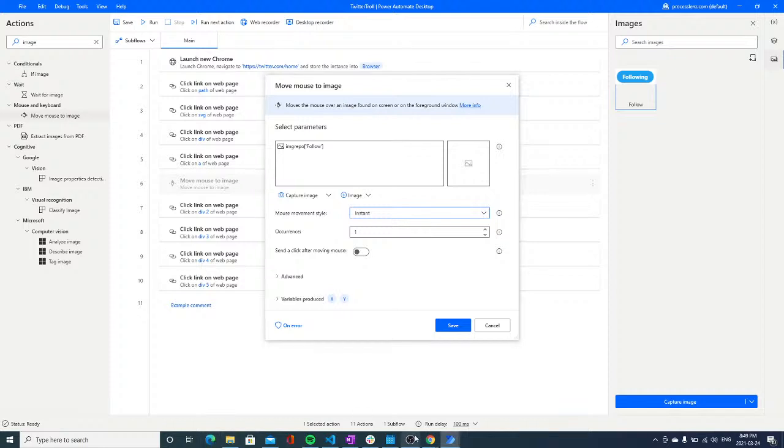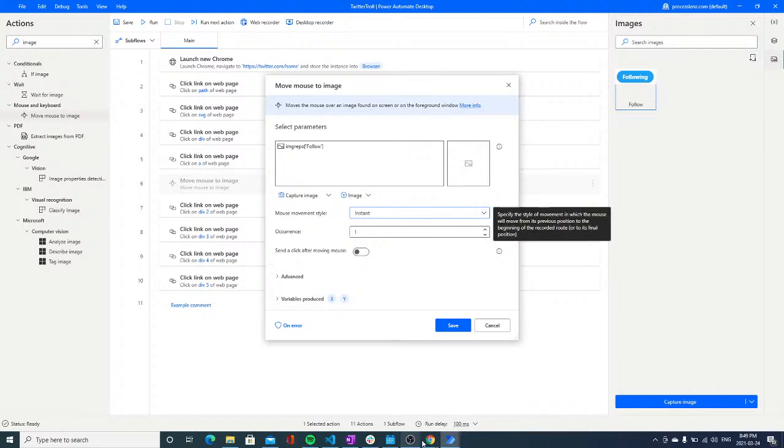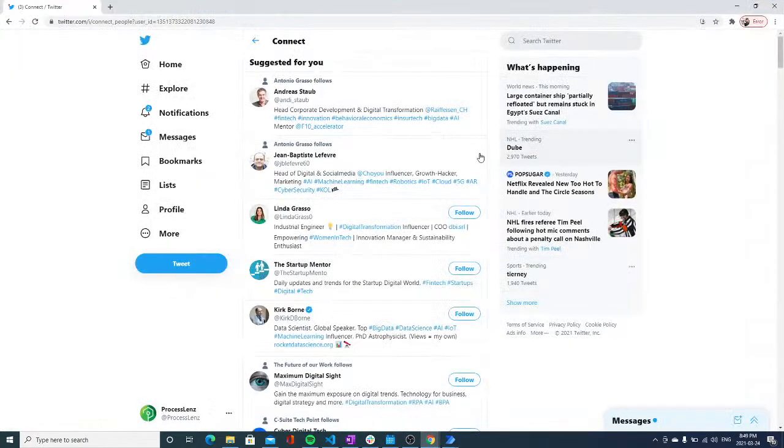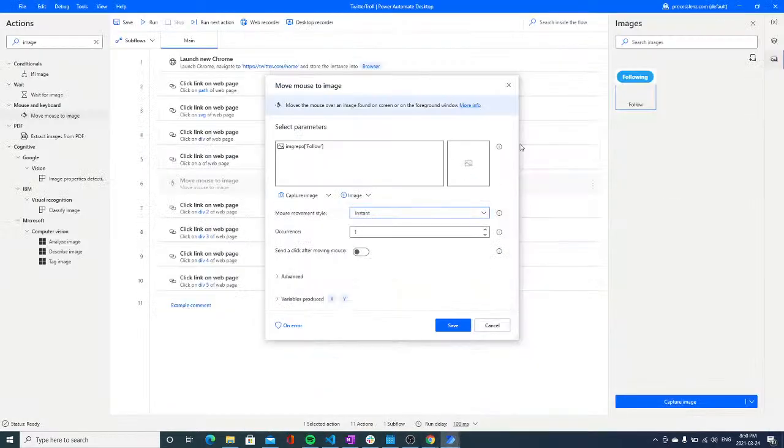So for example, if I open our Twitter page, occurrence means if we set occurrence to 3, we would click on the third element. So I'm not sure if it would be this one or this one, but it would not be the first one, it would be the third one. Anyways, that's what occurrence is.